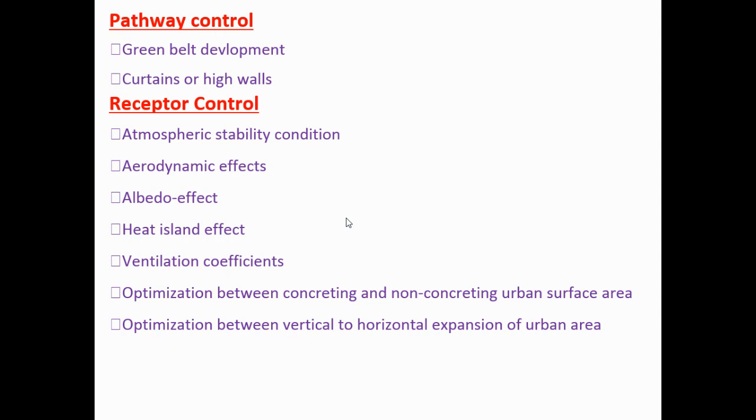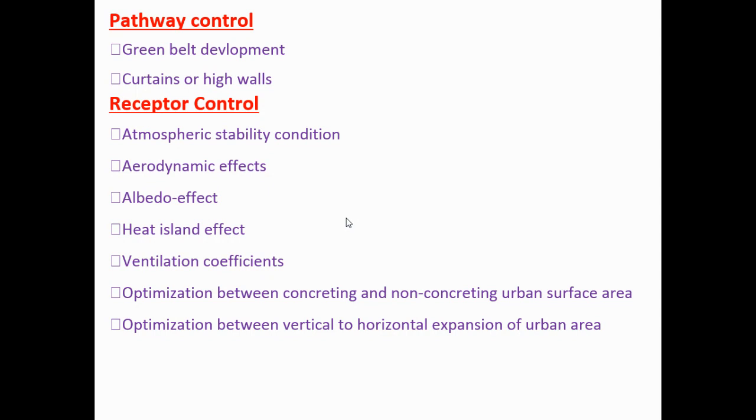Next is called ventilation coefficient. Ventilation coefficient means if there is a room where you are, you are the receptor. If there is no proper ventilation in that room, and some air pollutants come inside the room, then it cannot disperse easily. So your chance of coming into contact with the air pollutant is high. If there is more or proper ventilation where the receptors reside, there is a low chance of being affected by the air pollutant. So proper ventilation is also needed for proper dispersion.